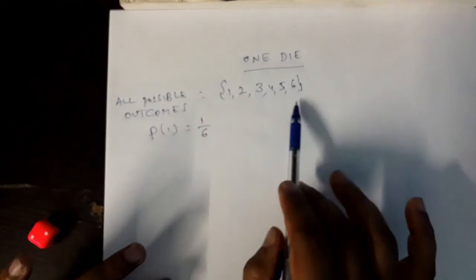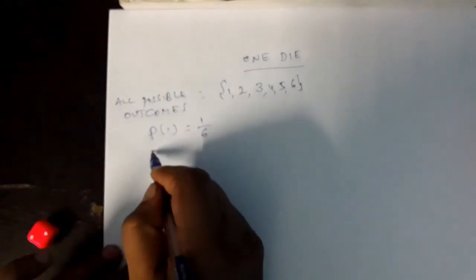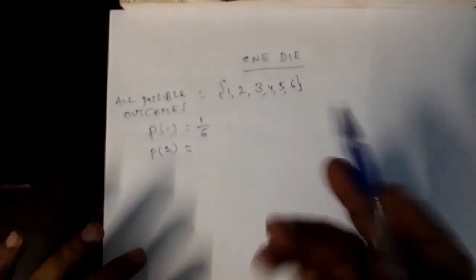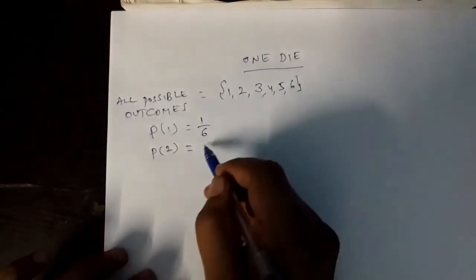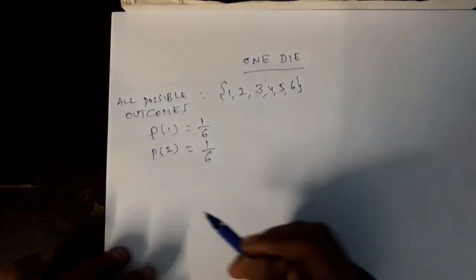One face out of 6 faces, that is 1 by 6. You tell me, in the same way, what is the probability for getting face 2? Yes, I have rolled this die. I want face 2. How many faces are there with the 2? Only one face is there. 1 out of 6. Same chance, right?